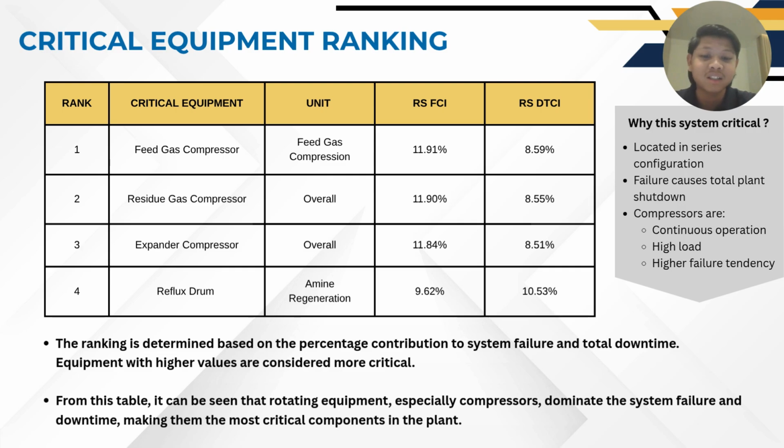The reason why this equipment is critical is because they are located in a series configuration where failure of one unit can cause a total plant shutdown. Furthermore, the compressors operate continuously under high load, which will increase their tendency to fail. Therefore, it can be concluded that the rotating equipment, especially compressors, dominate the system failure and downtime, and it should be prioritized for the improvement.